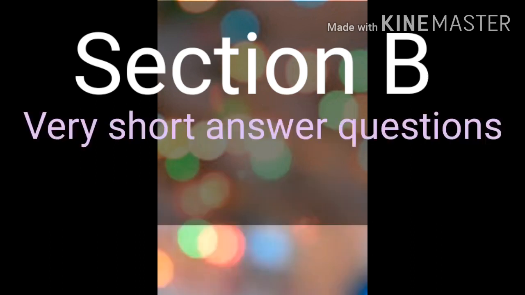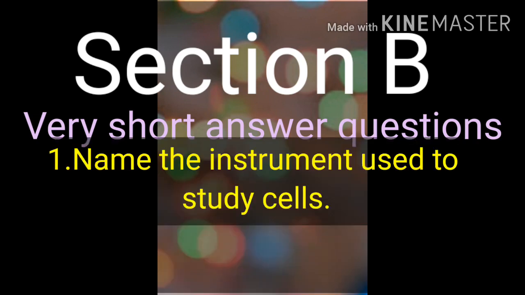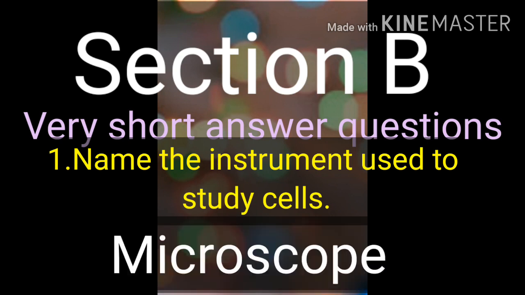Now very short answer questions. Under this, our first question is, name the instrument used to study cells. So, which is the instrument that is used to study cells, students? It is microscope.